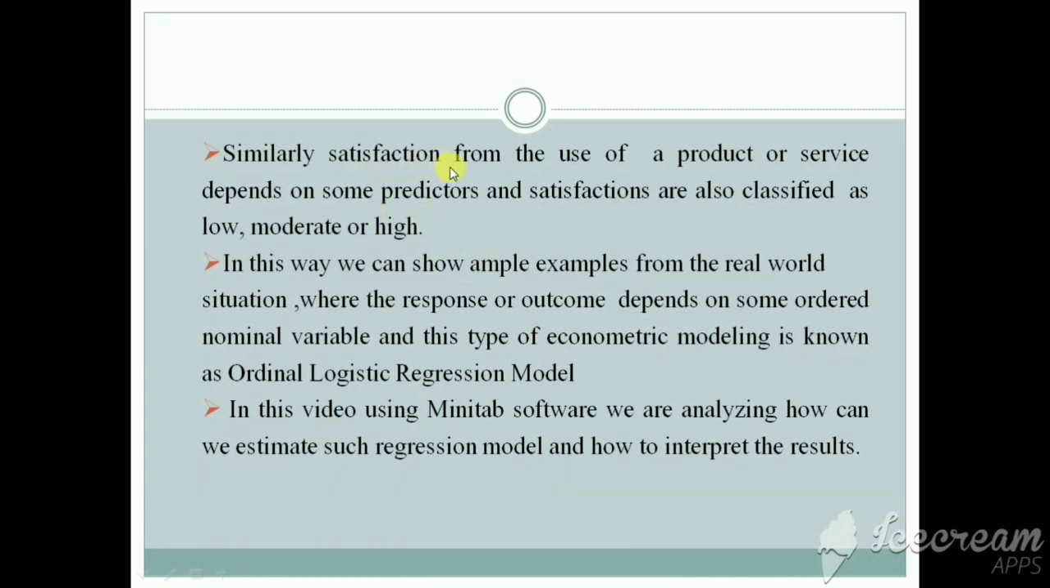Again, the satisfaction from the use of a product or service depends on some predictors, and satisfaction is also classified as low, moderate or high level. In this way, we can show ample examples from real world situations where the response or outcome depends on some ordered variable, and this type of econometric modeling is known as ordinal logistic regression model. In this video, using Minitab software, we are analyzing how we can estimate such a regression model and how to interpret the result.